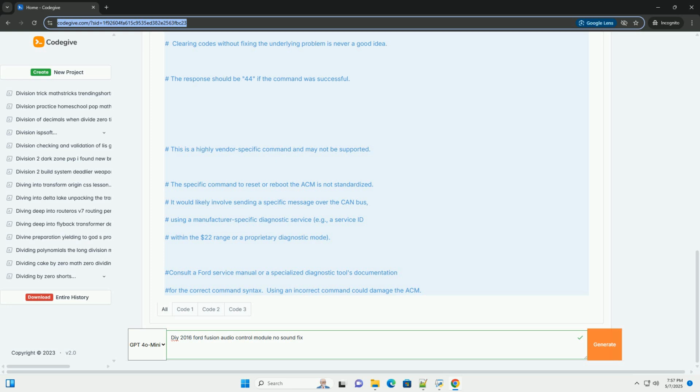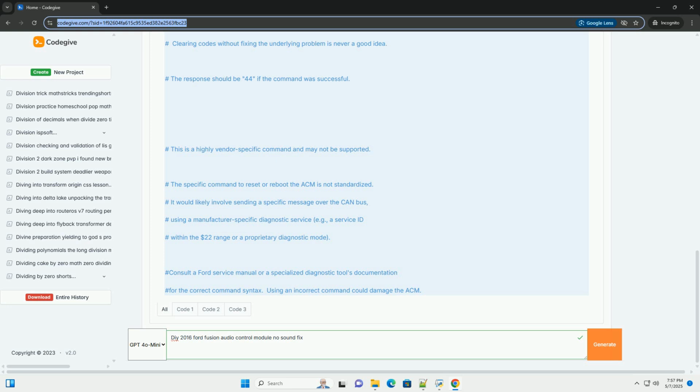8. ACM self-test, using a diagnostic tool. This requires a diagnostic scan tool that is compatible with Ford vehicles and can access the ACM module. Examples include FORScan, with an appropriate OBD2 adapter, Ford IDS, integrated diagnostic system, or a professional grade scan tool.